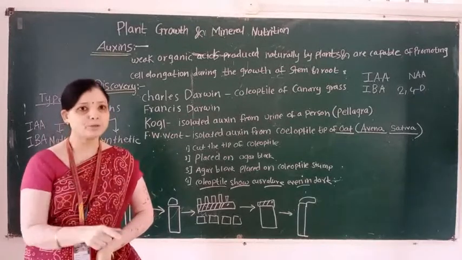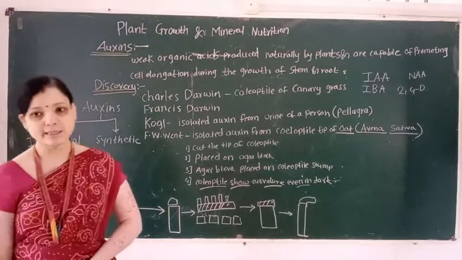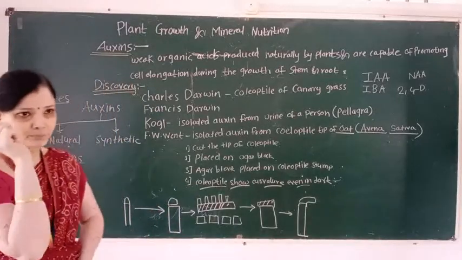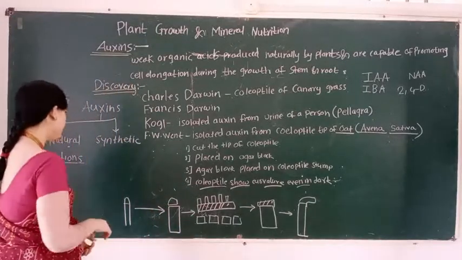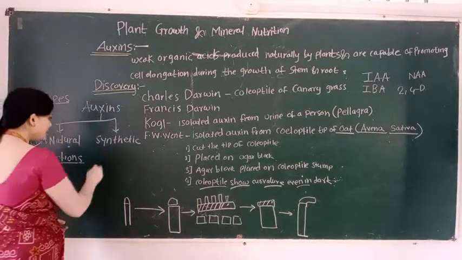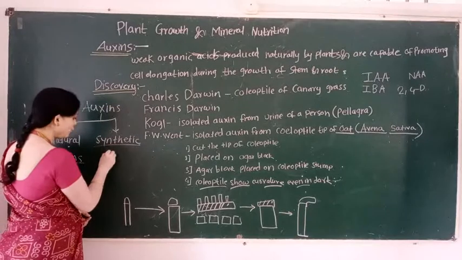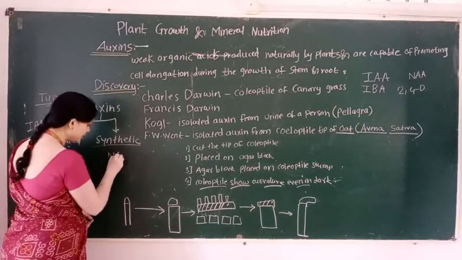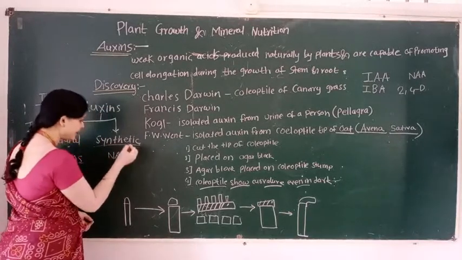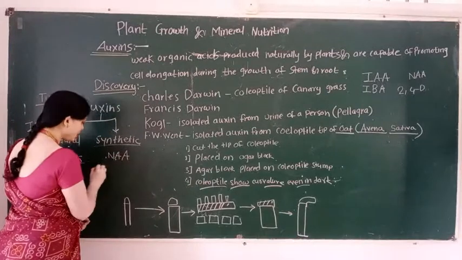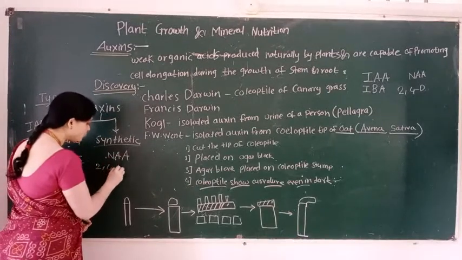Indole butyric acid. These are examples of natural auxins. Then another type is known as synthetic auxin. Examples of synthetic auxin: the first example is NAA and the second example is 2,4-D.